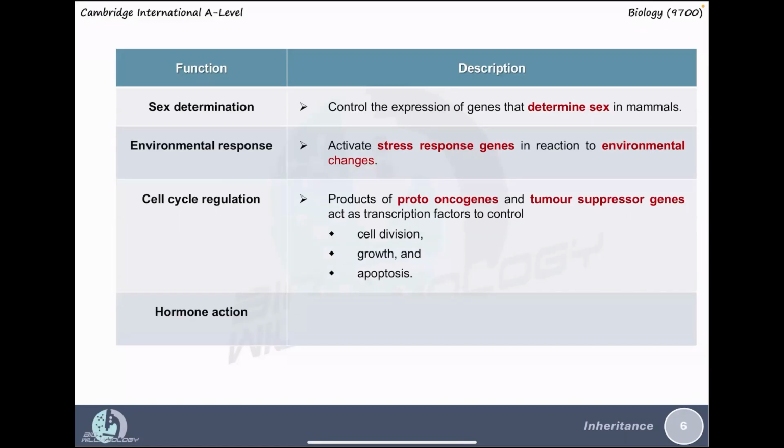As well as those functions, transcription factors contribute to hormone actions, because hormones influence transcription by activating or inhibiting specific transcription factors. Some hormones bind to a protein or a receptor to serve as transcription factors.